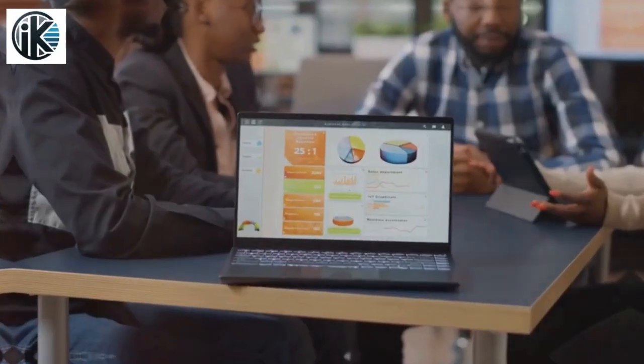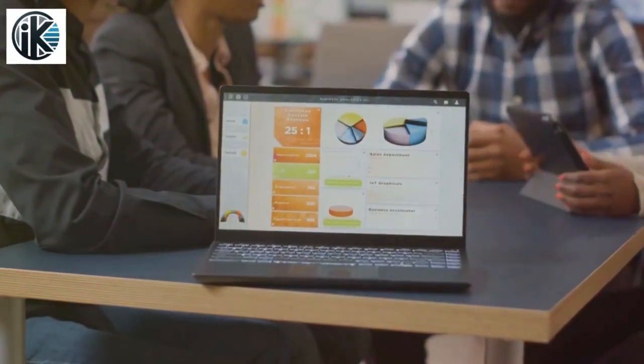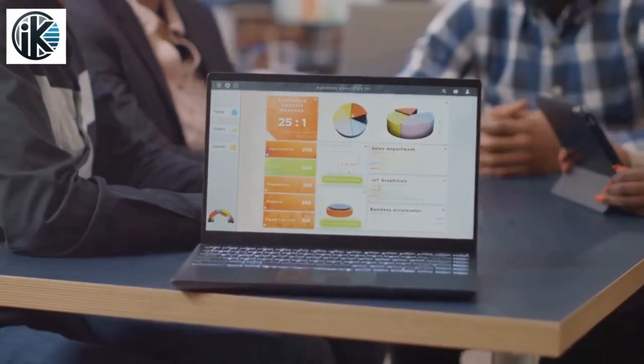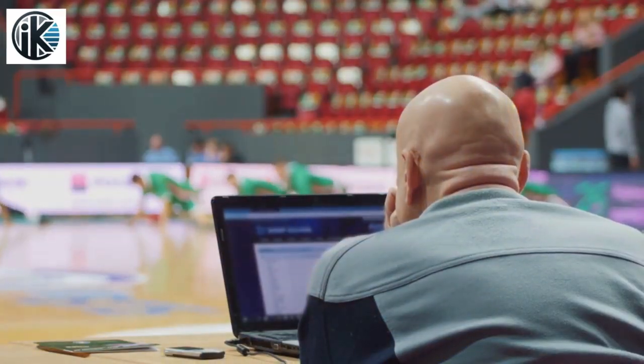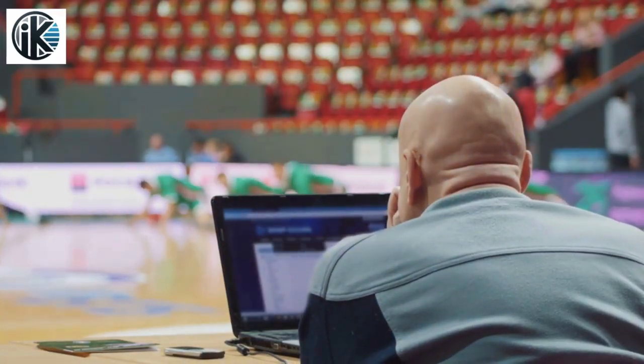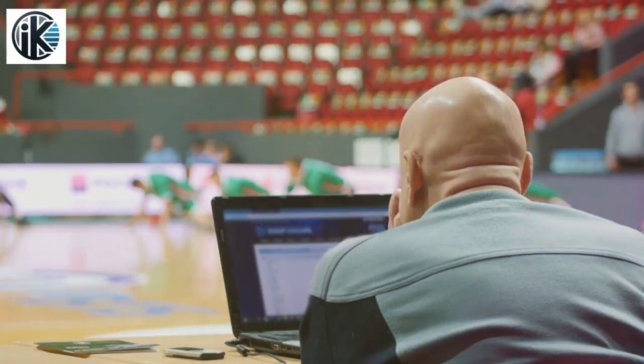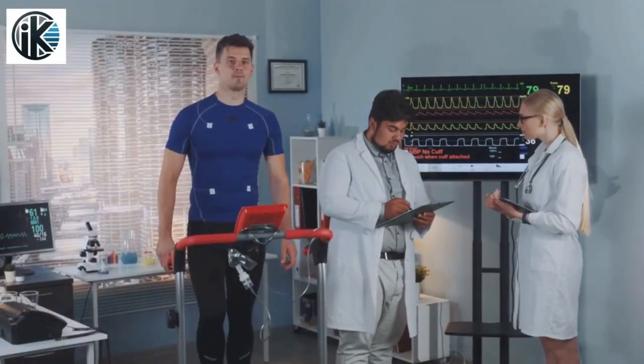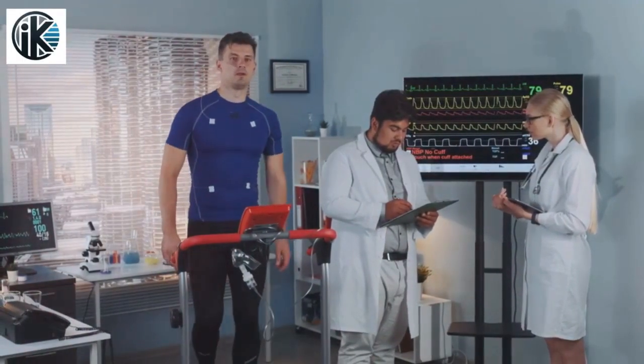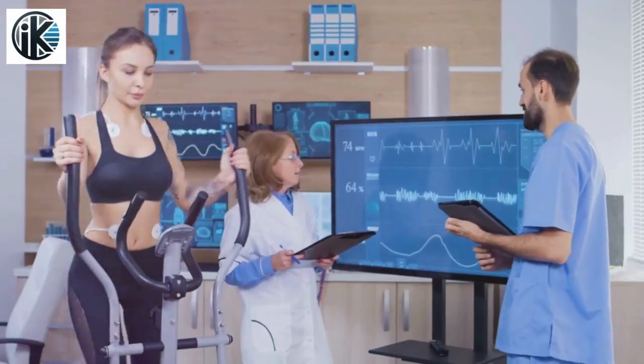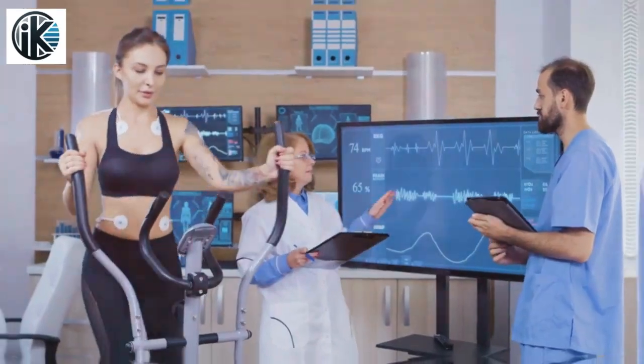In sports, data analysis is used to enhance performance and strategy. Teams analyze player statistics, game footage, and opponent strategies to make data-driven decisions. For example, wearable technology collects data on player movements and physical conditions, helping coaches tailor training programs and game strategies.